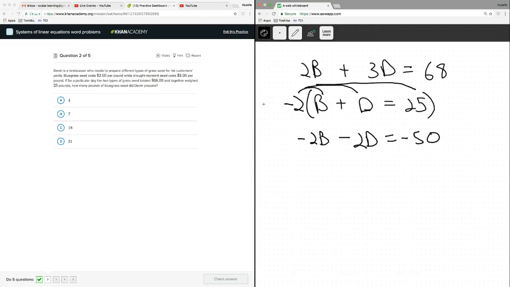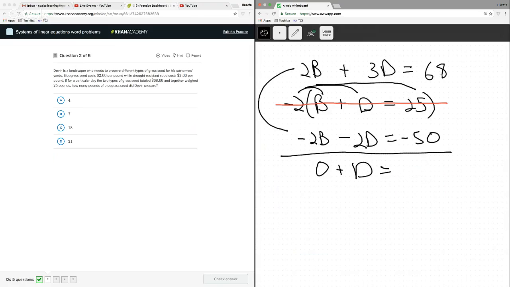I'll wipe this out now because we're not using this equation anymore, or maybe later at the end, but I'm going to put it on pause. I don't want to completely delete it, but now we're going to combine these 2. We're literally going to add them together term by term. So what's 2B plus -2B? It's a 0. What's 3D plus -2D? That's just D. Equals, what's 68 plus -50? That's 18.